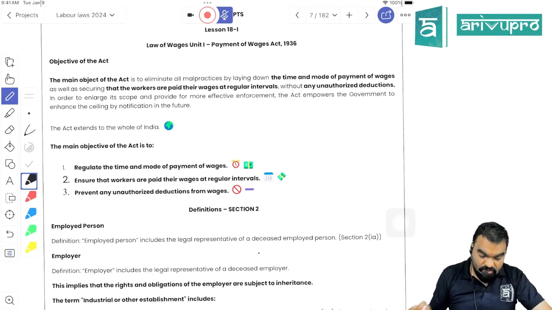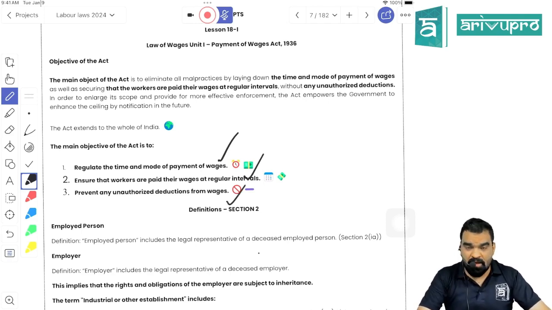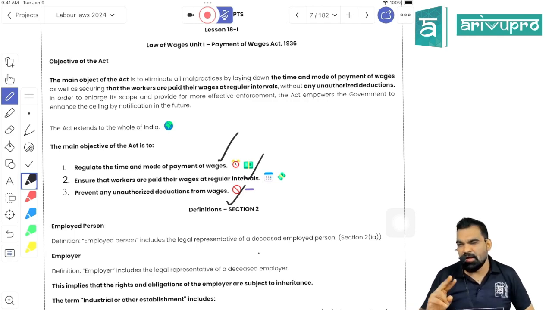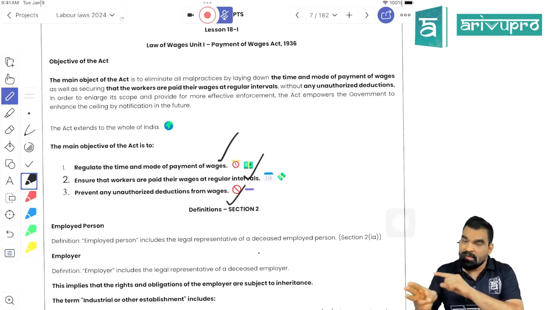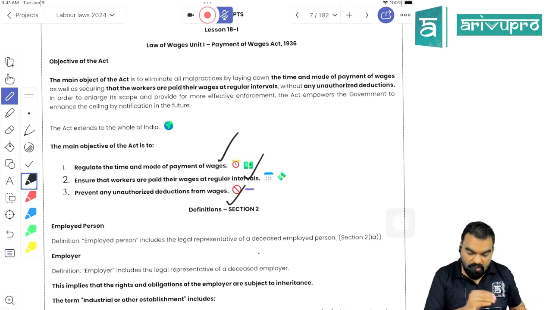So this act is going to regulate three things: wage period, timely payment of wages, and the third one is what? The deductions. Three things are going to be regulated. First, they are regulating the wage period. Second, they are regulating the timely payment of wages, that the wage needs to be paid within the period of 7 days or within the period of 10 days, as the case may be. I'll teach you that. And the third thing they are regulating is unauthorized deductions. They are regulating what? Unauthorized deduction.